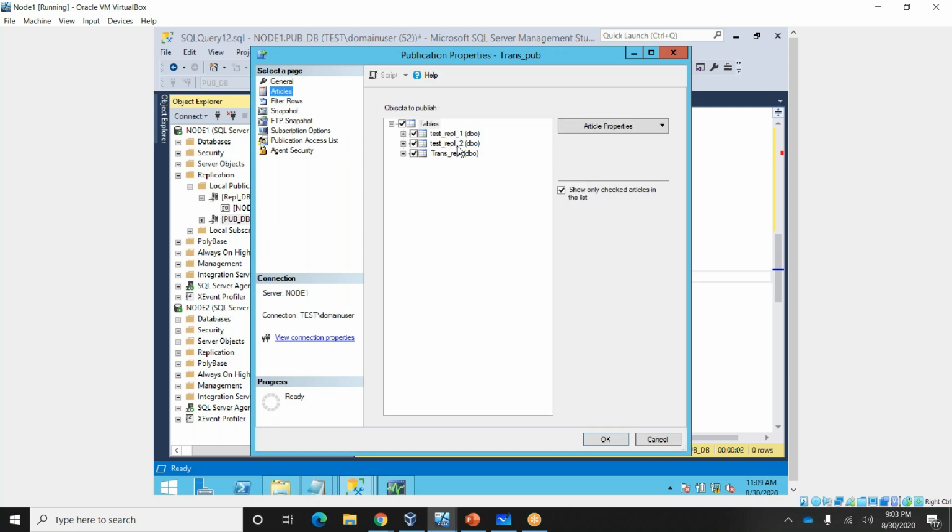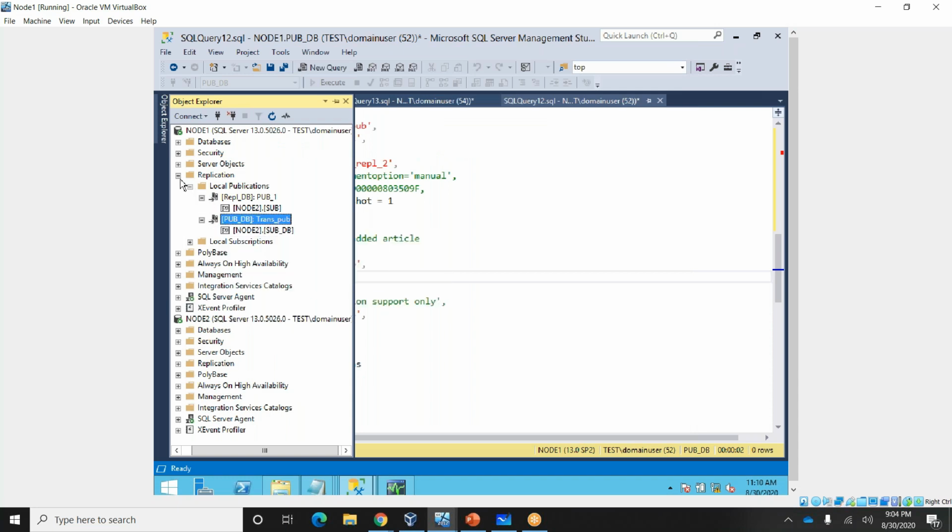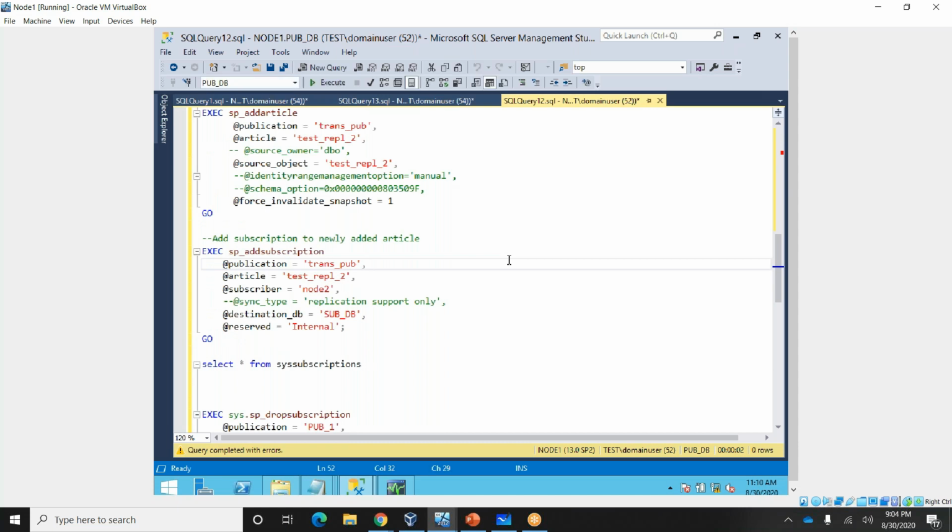See, the article was added, right? Tester ripple 2 was added here. So in this way, we can add articles in transactional replication. Once you add it, what will happen?